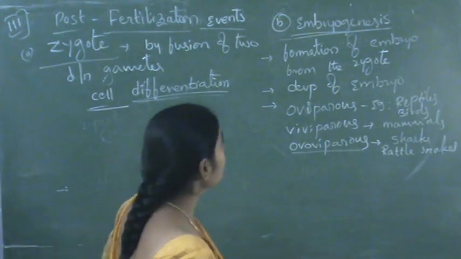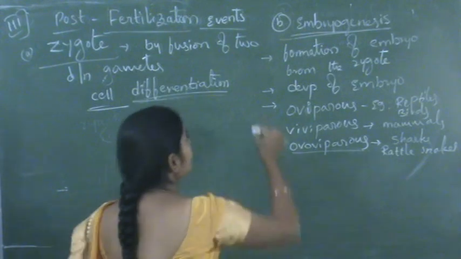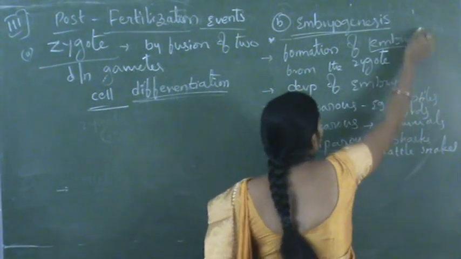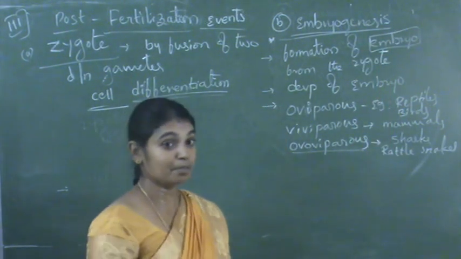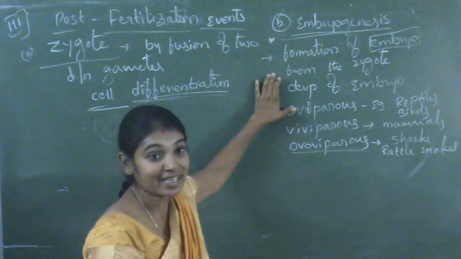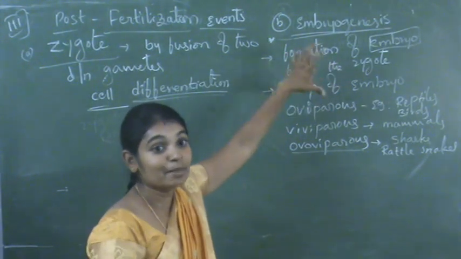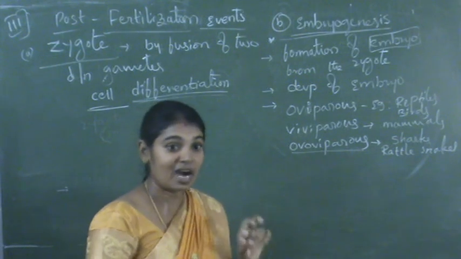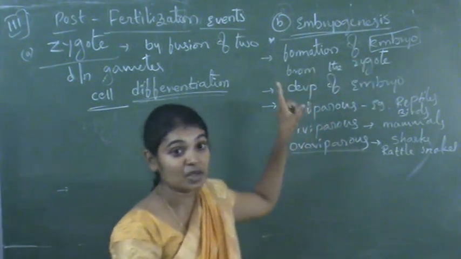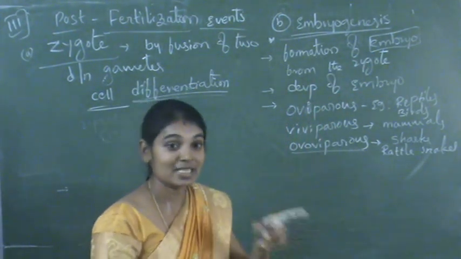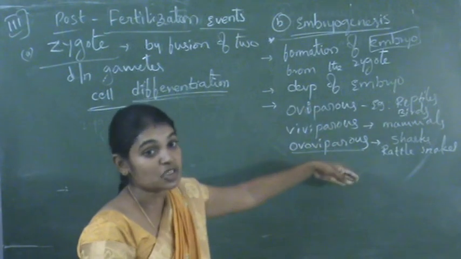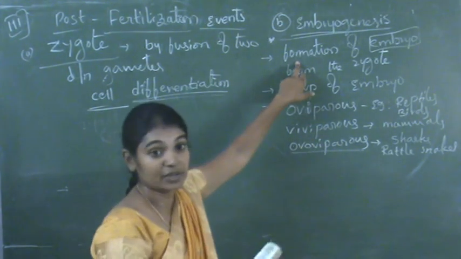And here one more thing we have to note: embryo is a developing baby. Immediately after the formation of zygote, we can't say that it is an embryo, because embryo is called when all the organs are formed. But in zygote, it is a single cell, only cell divisions take place. After cell differentiation, the organs are going to start. So that's why there is a difference between zygote and embryo.